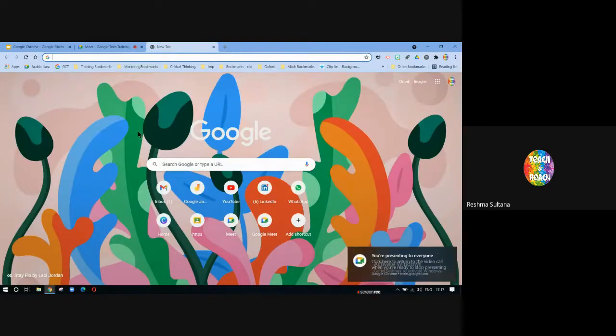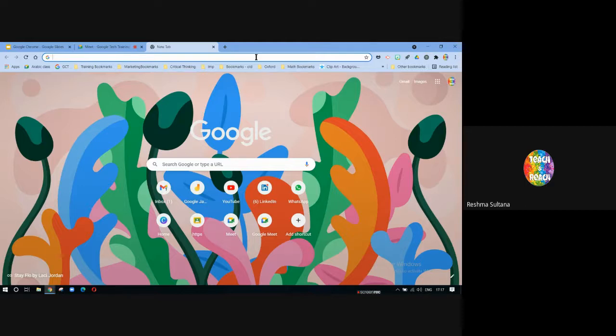So yes, as soon as I install Google Chrome, it will be on the desktop. I'll double click it and a fresh tab opens. It might not look like this with flowers and all. I have customized it, but otherwise it will look like this. Similarly, you will have a search here, a white space where you can type a website name and it will take you to that website. So that's what a browser does. As the name says, it helps you to browse the internet. It helps you to go places over the internet.